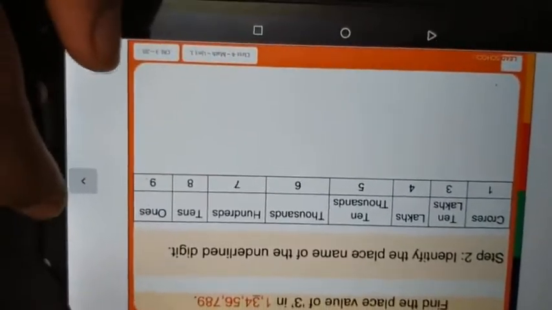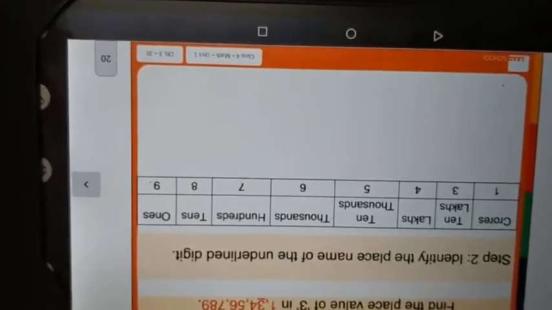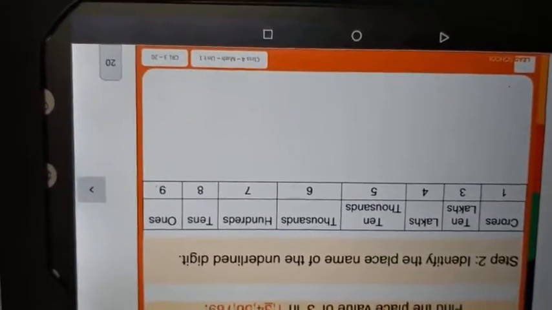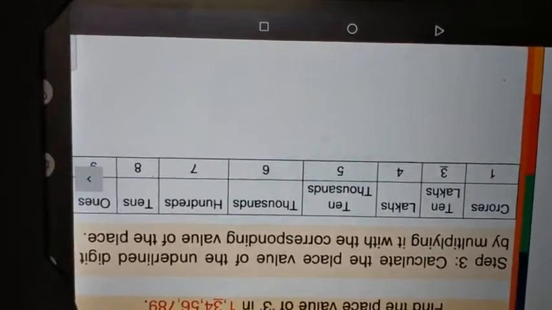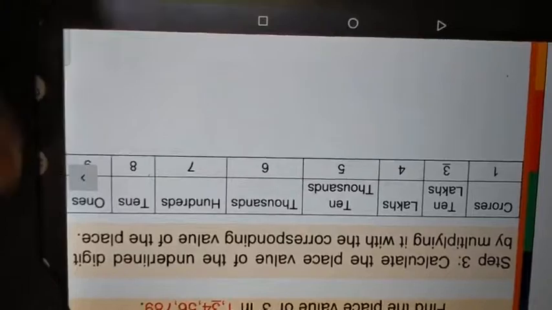Okay. Now step number 2. Identify the place name of the underlined digit. The underlined digit is which one? 3. Correct? So we have to find the place value of 3. In which place is the 3? 3 is in the 10 lakhs place. Now let's check. 3 is in the 10 lakhs place. Correct?